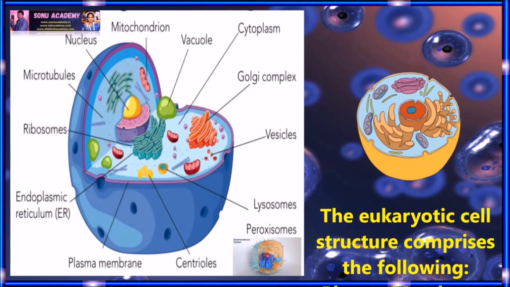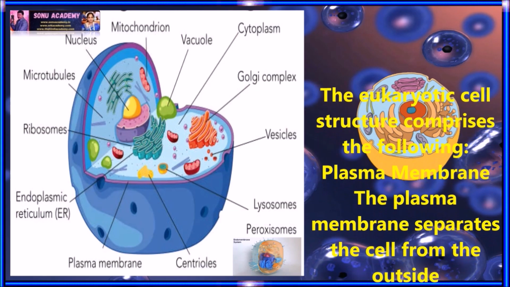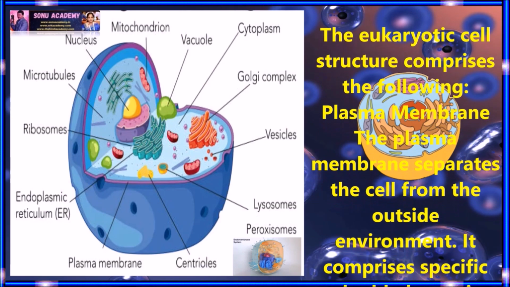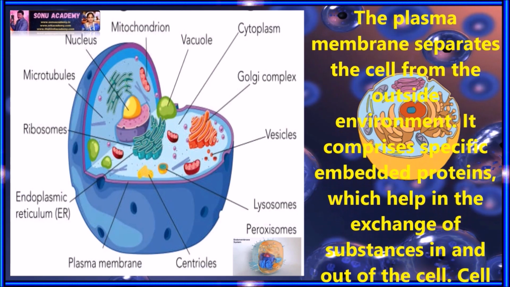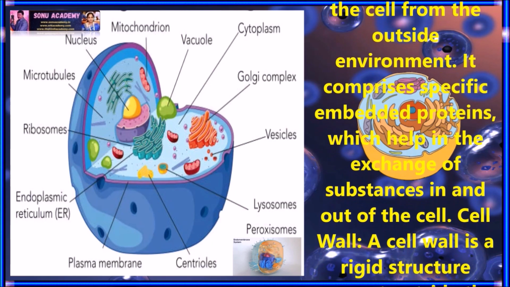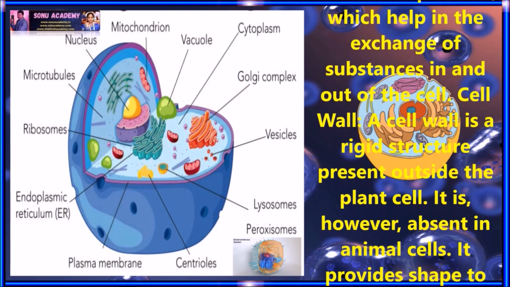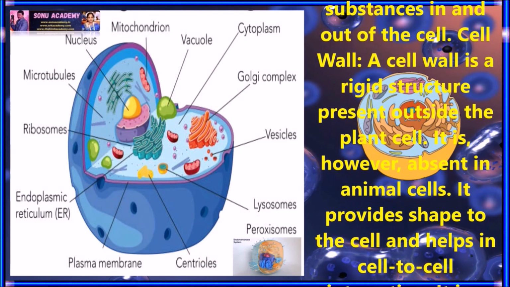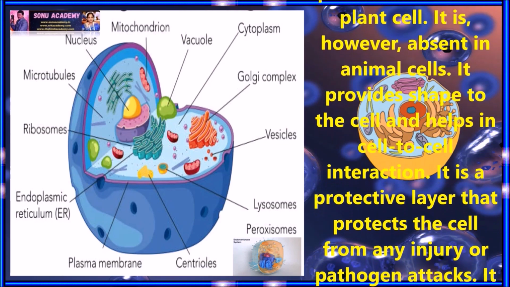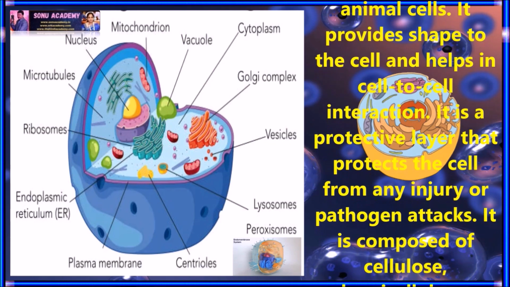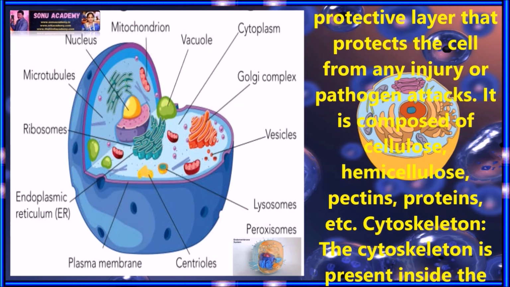Now let us discuss the structure of the eukaryotic cell. Eukaryotic structure comprises the following. Plasma membrane. The plasma membrane separates the cell from the outer environment. It comprises specific embedded proteins which help in the exchange of substances in and out of the cell. Cell wall. A cell wall is a rigid structure present outside the plant cell. It is, however, absent in animal cells. It provides shape to the cell and helps in cell-to-cell interaction. It is a protective layer that protects the cell from injury or pathogenic attacks. It is composed of cellulose, hemicellulose, pectins, proteins, etc.